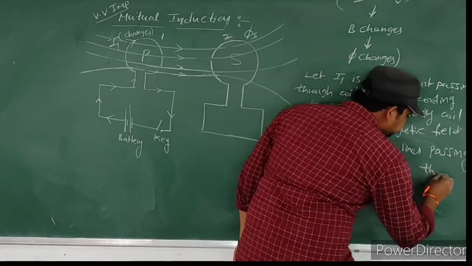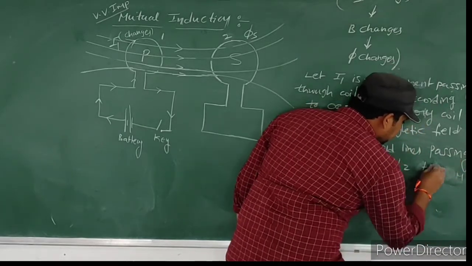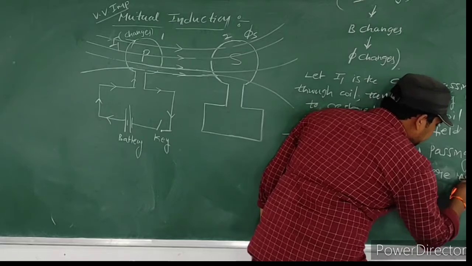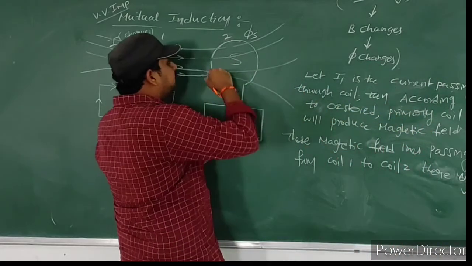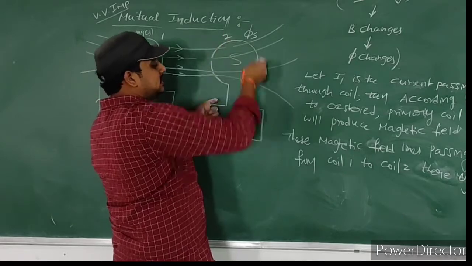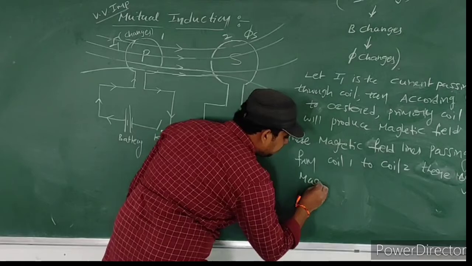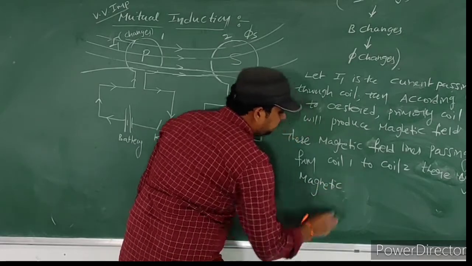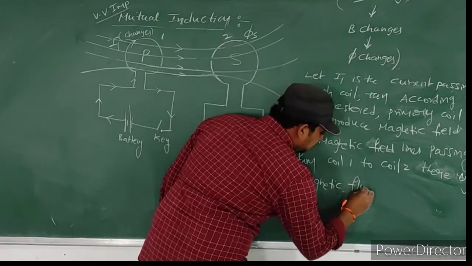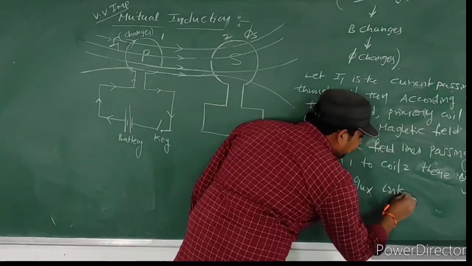That means magnetic flux is developed in the secondary coil; the magnetic flux linked with the secondary coil changes.